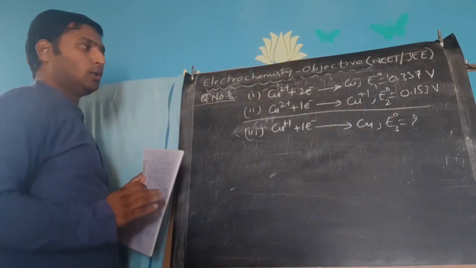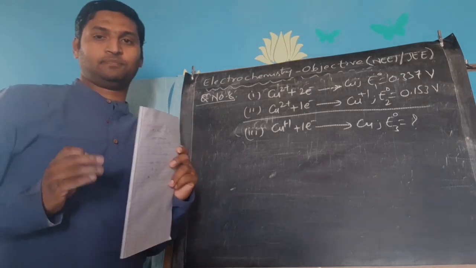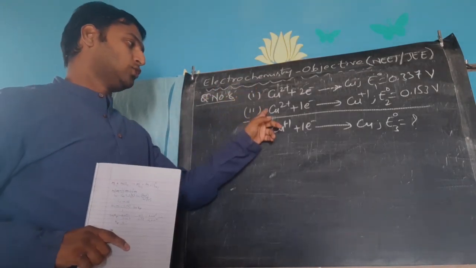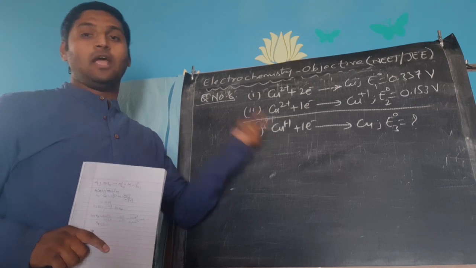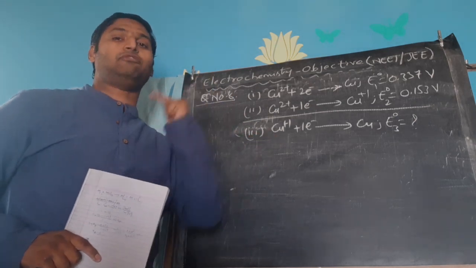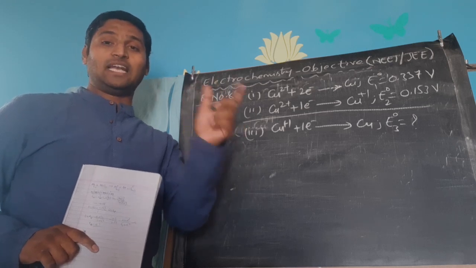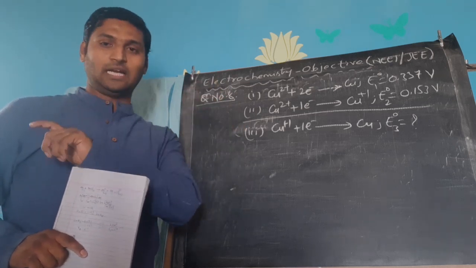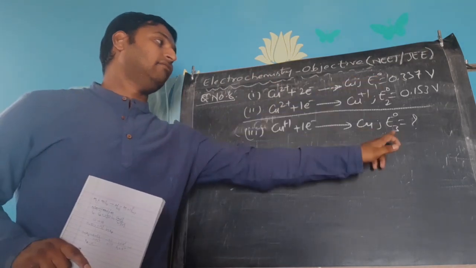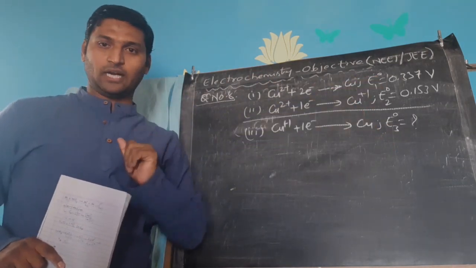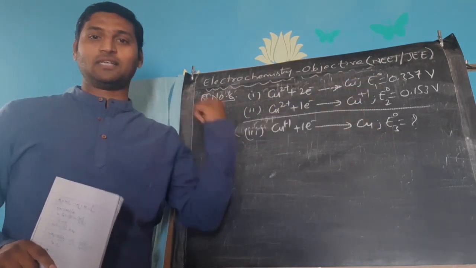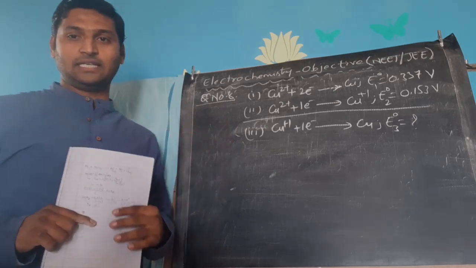Now, absolutely similar approach. What to do with these two equations to get this equation? Perform the same mathematical operation on their free energy values. From the relation of free energy, minus NF E naught is equal to delta G, you derive E naught 3. That is the strategy. Even now you can pause it and try if you did not get it previously.